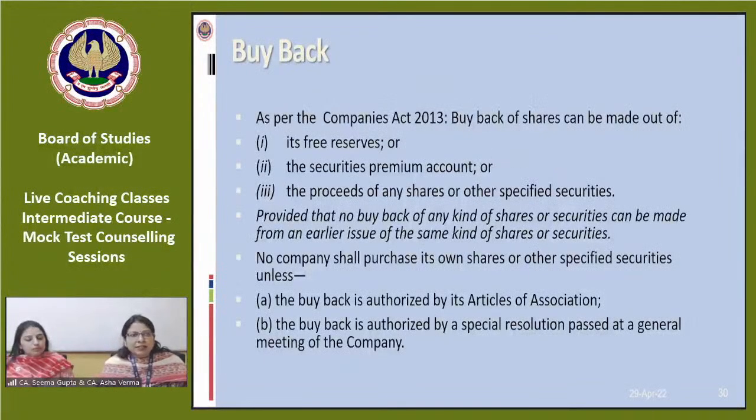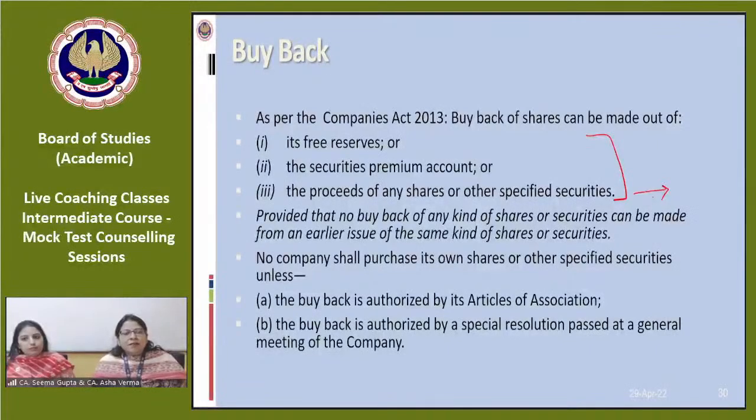Under buyback, that is chapter 4, you have to understand the provisions of the Companies Act, that buyback of shares can be made out of free reserves, securities premium, or proceeds of any kind of shares or other securities. So it means when we are buying back shares and making some fresh equity issue, then what amount is to be transferred to capital redemption reserve?